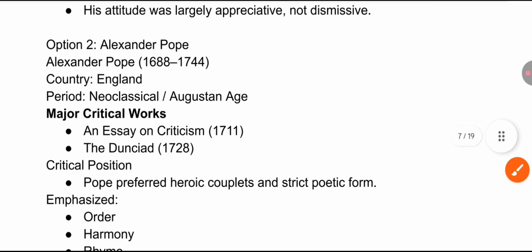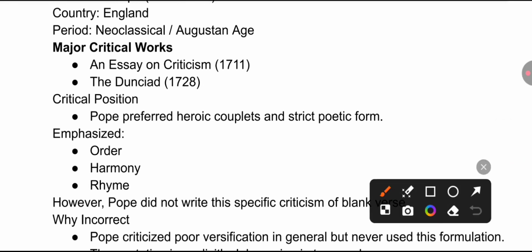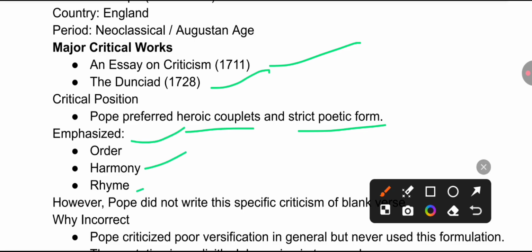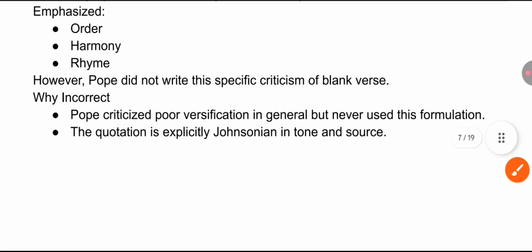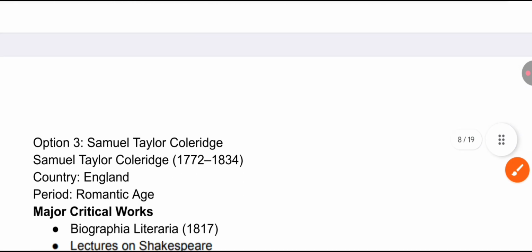Alexander Pope also belongs to the neoclassical Augustan age. An Essay on Criticism, 1711, the Dunciad, 1720, and the Rape of the Lock, 1712, are the important works by him. Pope preferred heroic couplets and strict poetic form. So the heroic couplet is very important for him. He emphasized order, harmony, and rhyme. As for his quotation on blank verse, Pope criticized poor versification in general but never used this formulation. Okay, so that is why you can say it is totally